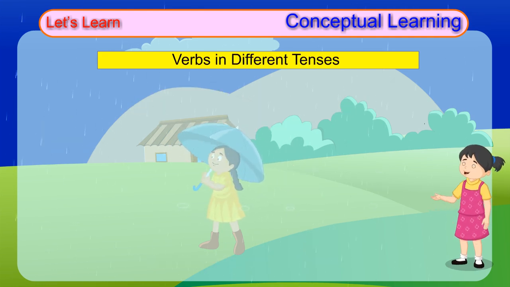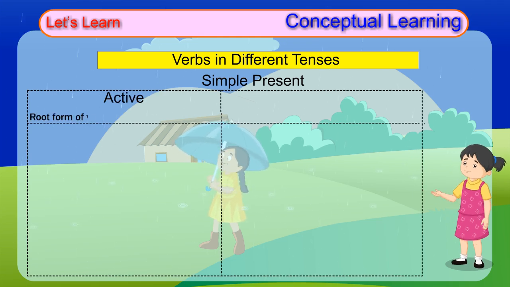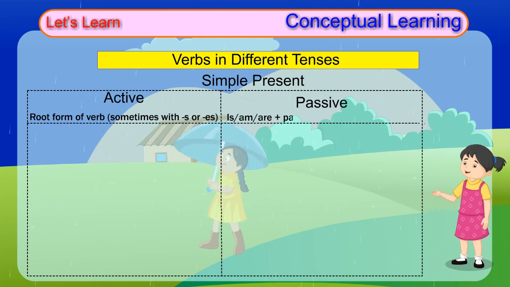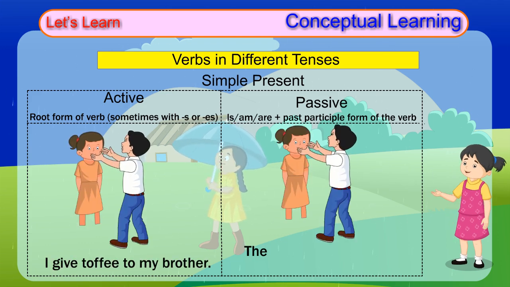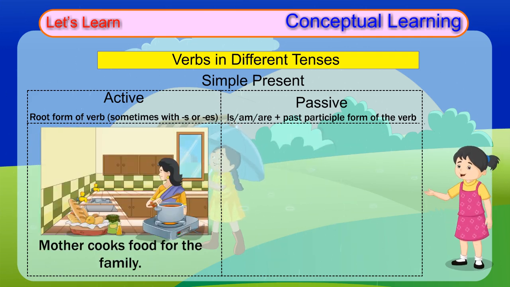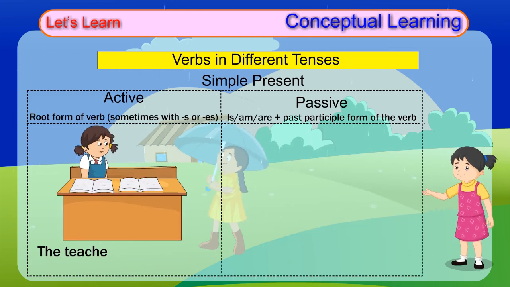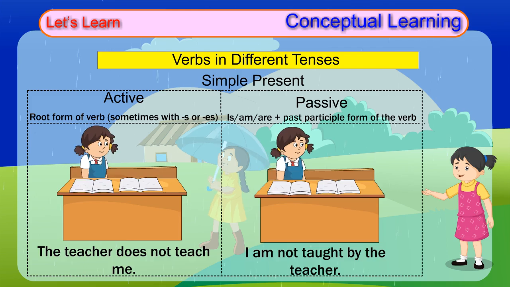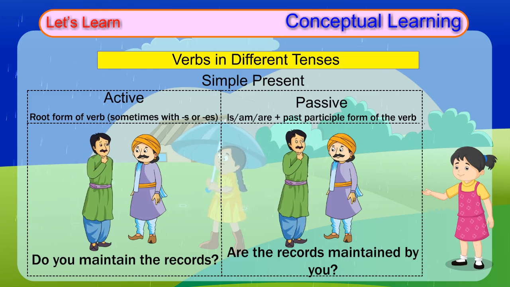Verbs in different tenses. Simple present. Active: root form of verb, sometimes with s or es. Passive: is, am, are plus past participle form of the verb. I give toffee to my brother. The toffee is given to my brother by me. Mother cooks food for the family. Food is cooked for the family by mother. The teacher does not teach me. I am not taught by the teacher. Do you maintain the records? Are the records maintained by you?